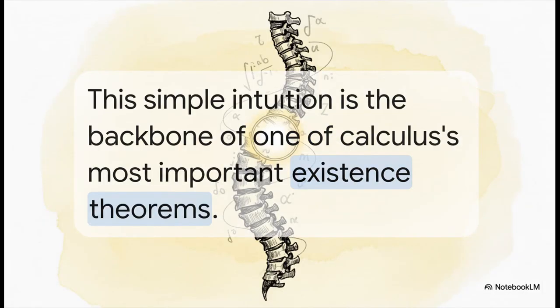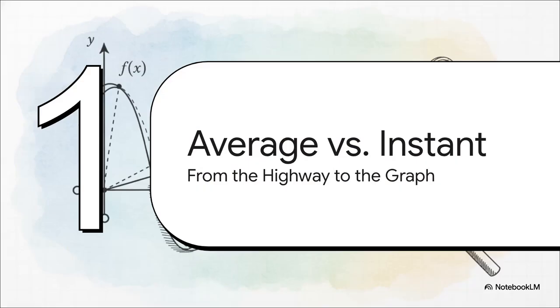And that simple, intuitive idea that your instantaneous speed must hit your average speed at some point, that's literally the entire foundation of the mean value theorem. It's what we call an existence theorem. It doesn't tell you when or where it happens, but it gives you an ironclad guarantee that it must happen at least once. Okay, so how do we take this idea from the highway and translate it into the language of math? Well, in calculus, that means we're moving from speedometers to graphs, where we can actually see how these different rates of change look and behave.